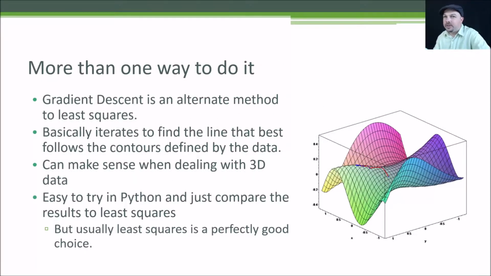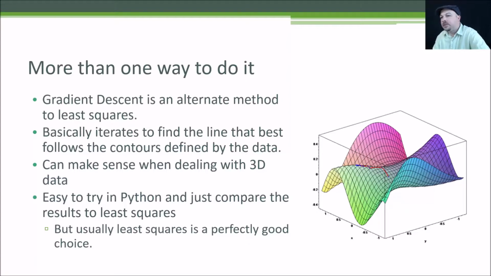There is more than one way to do it. We talked about ordinary least squares as being a simple way of fitting a line to a set of data, but there are other techniques as well, gradient descent being one of them. And it works best in three-dimensional data, so it kind of tries to follow the contours of the data for you. It's very fancy and obviously a little bit more computationally expensive, but Python does make it easy for you to try it out if you want to compare it to ordinary least squares.